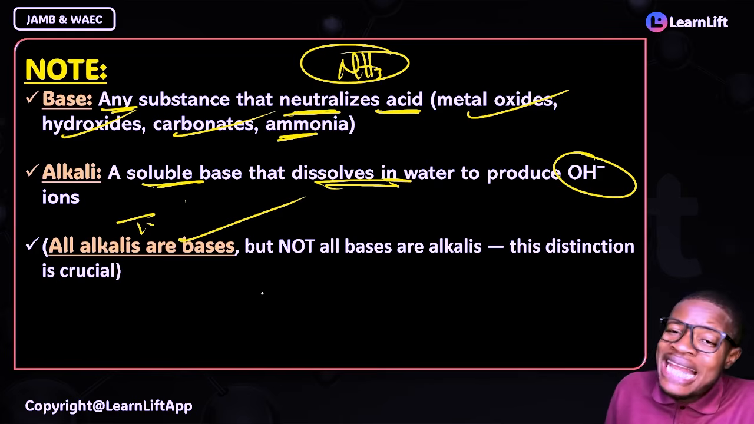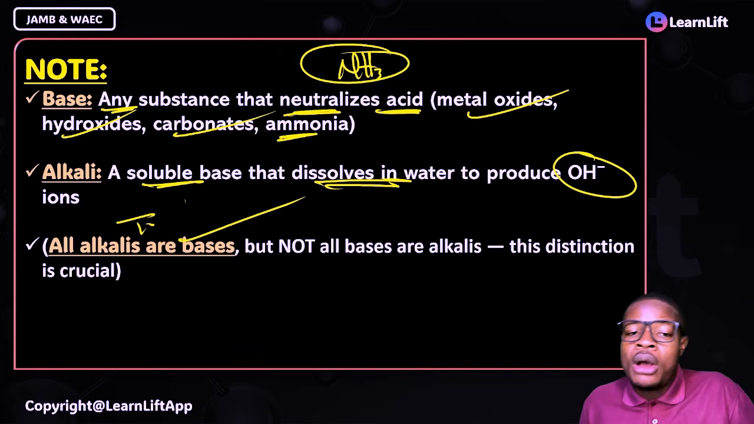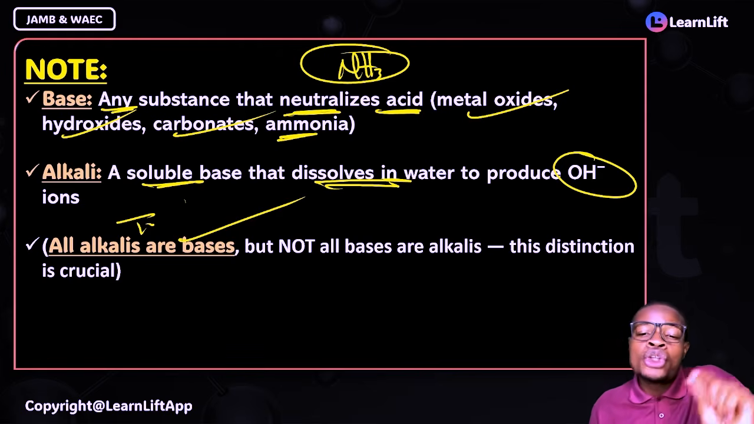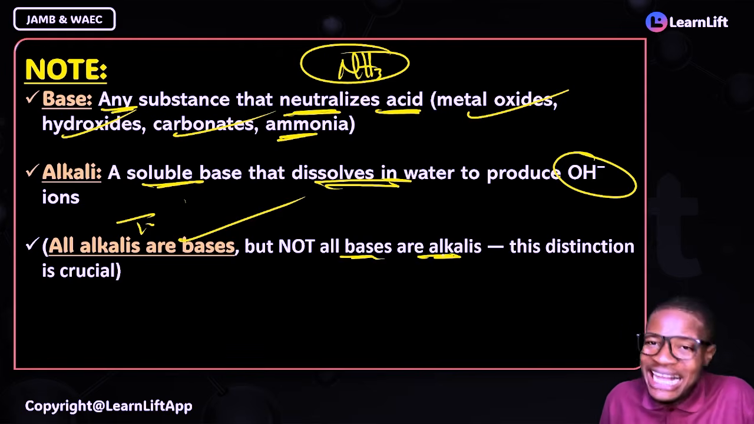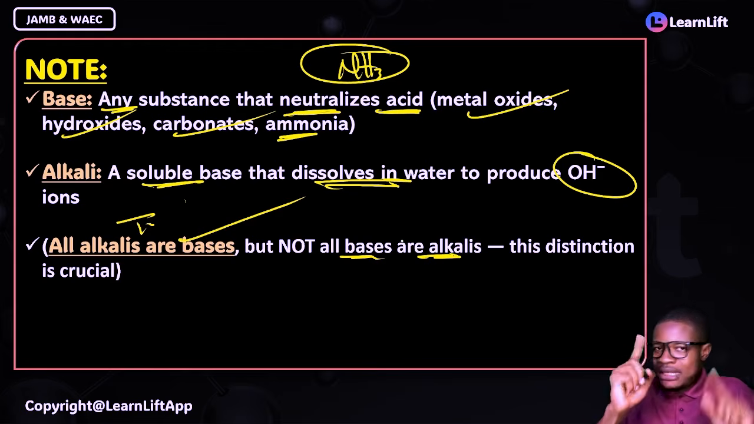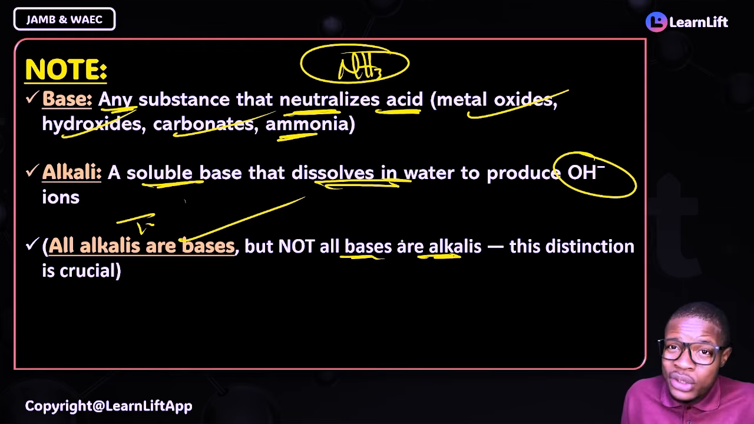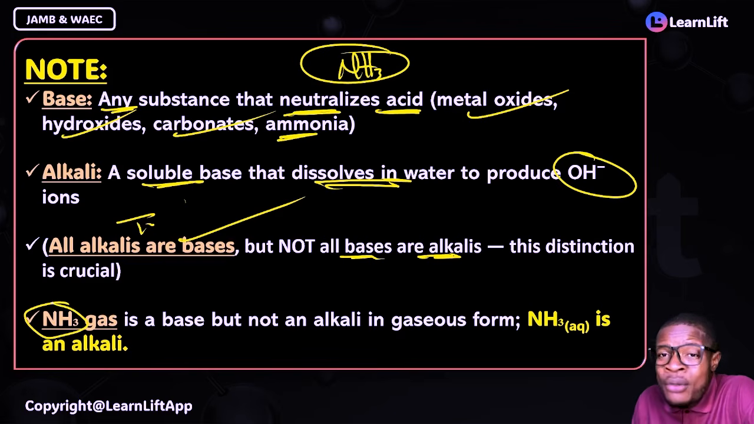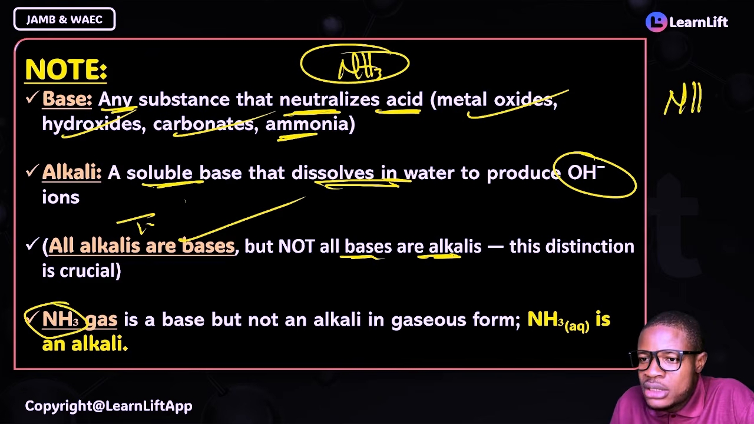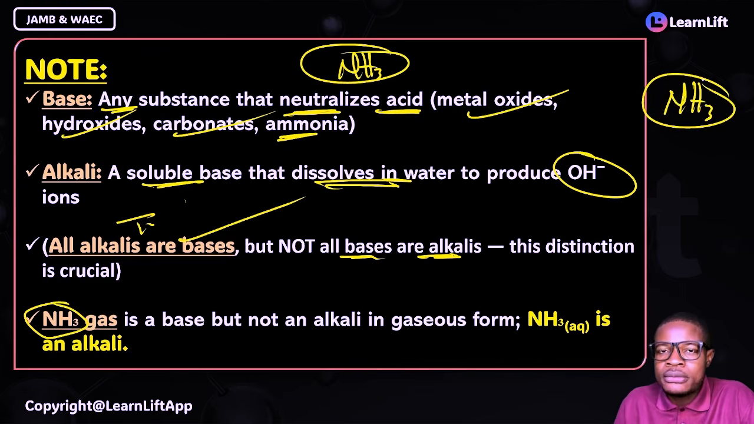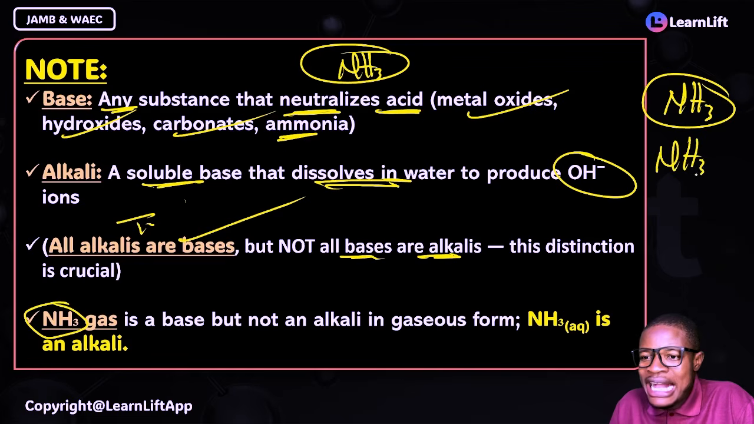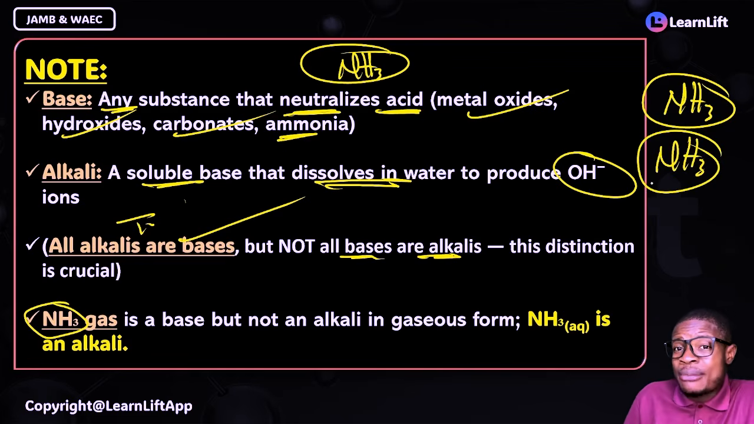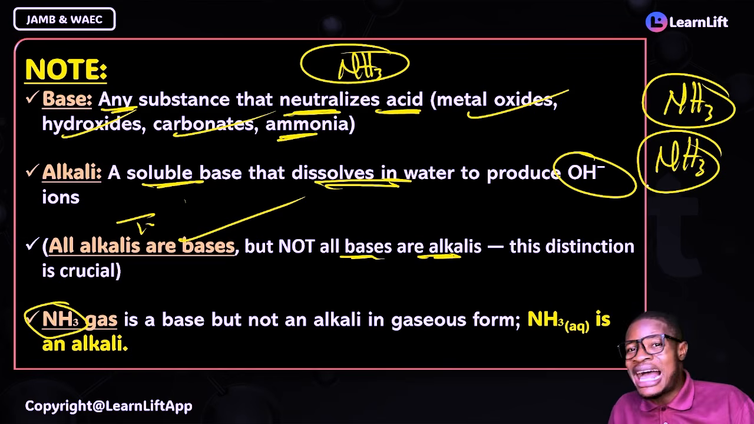All bases, are they alkali? False. All alkalis are bases, but not all bases are alkalis. That's what you must know, right? This distinction is very crucial that you hold it tight. And don't forget this, that we said that ammonia is a base, but ammonia can exist in two formats. Hold on. Ammonia, NH3, is it a base? Yes. NH3, is it an alkali? It now depends. Are you talking about ammonia gas or ammonia as aqueous?